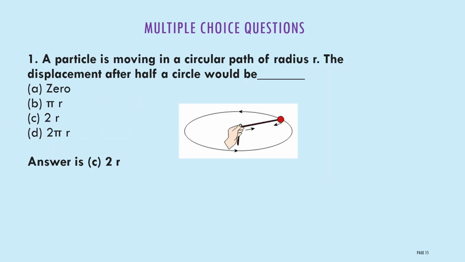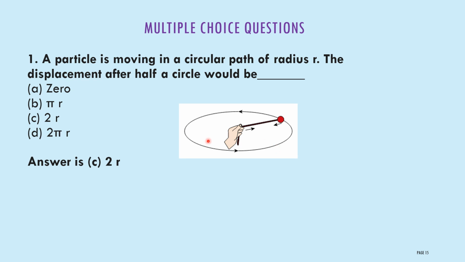Let us solve a few multiple choice questions based on the topic motion. A particle is moving in a circular path of radius r. The displacement after half of a circle would be: option A 0, option B pi r, option C 2r, option D 2 pi r. The correct answer is 2r.